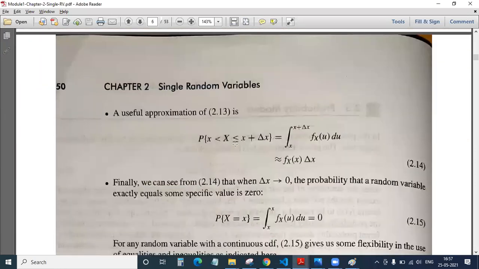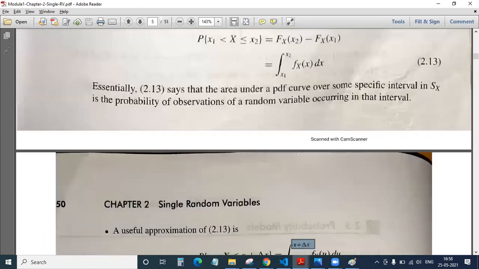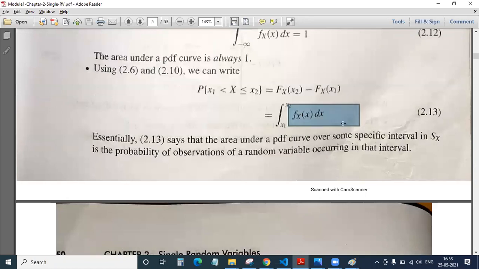Next, say for example, we slightly increase your x. We had an x and we increase it by a small amount, say del x. In that case, what will be our lower value? The lower value is x. What will be our higher value? It is x plus delta x. And inside the integration sign, we have fX of x dx.